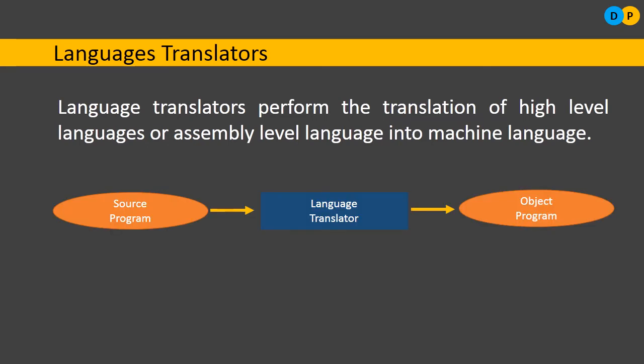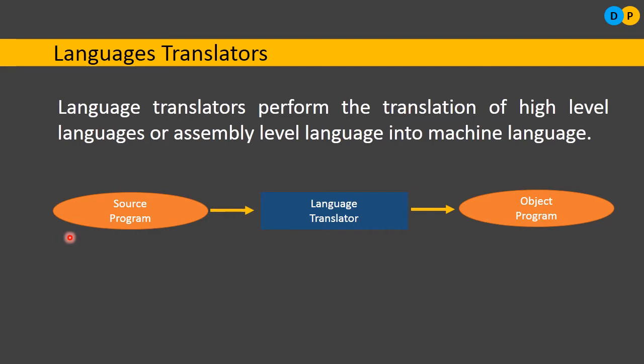Now, while translating, we will come across two more terminologies called source program and object program. So what do you mean by a source program? A program written in high level language is called a source program. Okay, so it is the source of the program. For example, let us say we have written a program in C++, but the computer can't understand that C++ program. So what needs to be done?